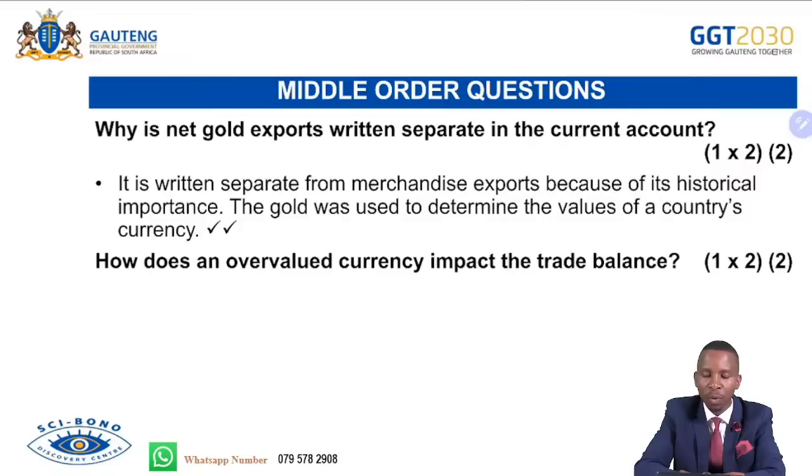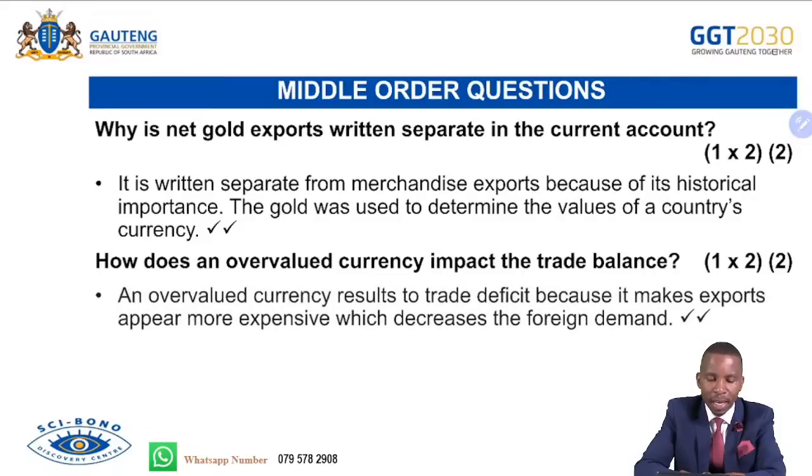How does an overvalued currency impact the trade balance? Remember, if the currency is overvalued, it is too strong. So that means our exports will be too expensive abroad. In the short run, we can come across more terms of trade, but in the long run, there will be less. So if the currency is overvalued, our exports become expensive, which leads to foreign consumers not demanding our goods because they are more expensive, and they seek alternative products or substitutes. So that will affect our current account negatively.